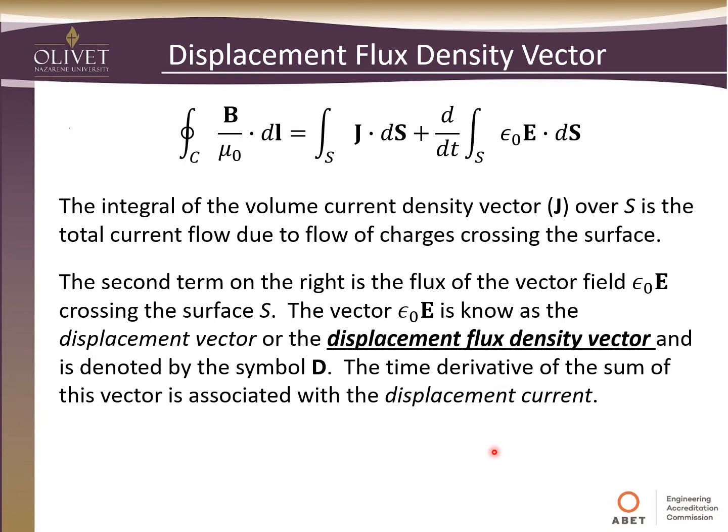So the time derivative of this vector is associated with what we call a displacement current. So that being the case, if we look at this right-hand side, some people refer to this as the total current going through the enclosed surface that we had, S. So this is the real current, or the actual current, and over here this is known as the displacement current.